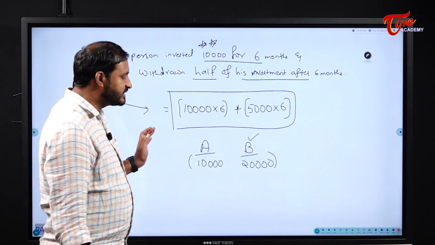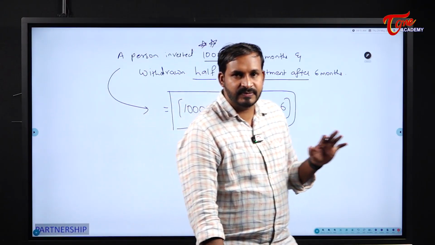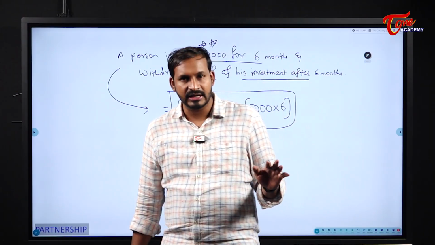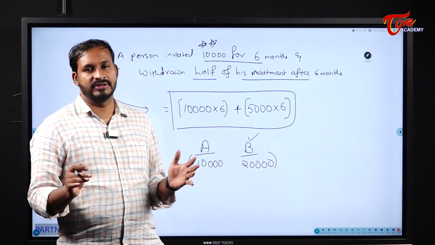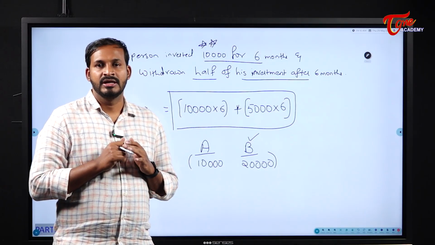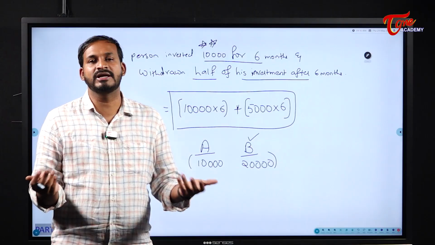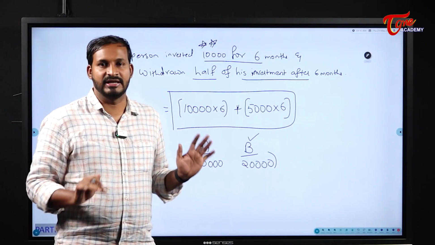That means A invested something. So whenever in any question, remember this one. If they don't speak about time duration or time period, then we will consider that both the persons A and B will invest for the same duration. A and B will invest for the same duration of time. Their time will be automatically neglected. Why? We will see it later.